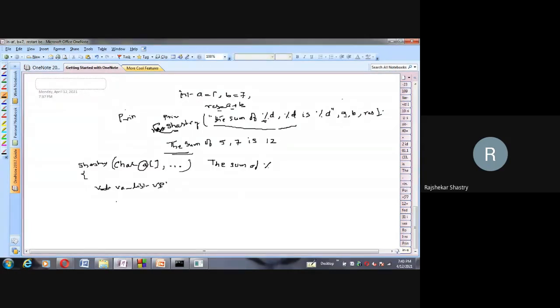So the logic is: if a of i is equal to the percent symbol, then you take some temporary variable x, fetch the argument with va_arg of vp comma, and the type of parameter is integer, so int, store it in x, and that x you immediately print. When you print it on the screen, in place of the percent symbol, 5 will be printed.